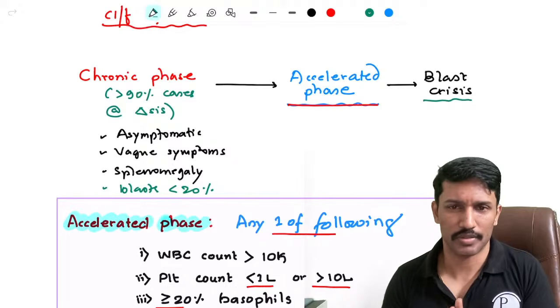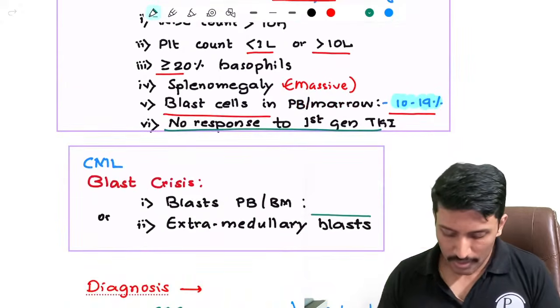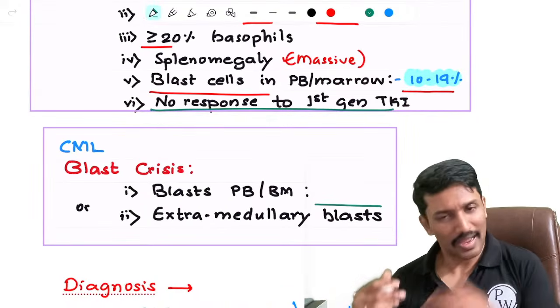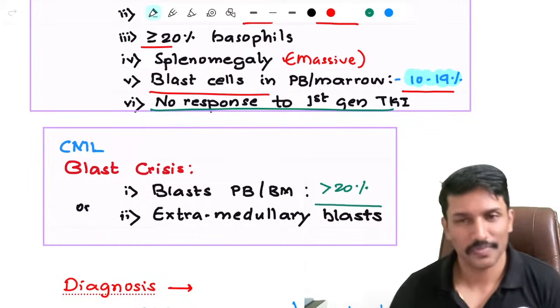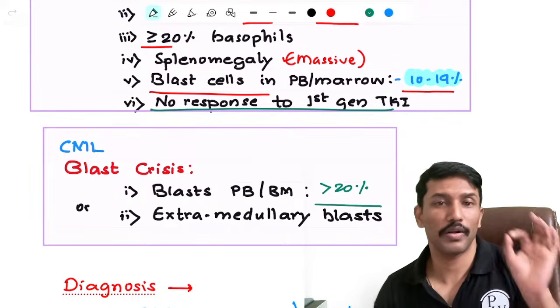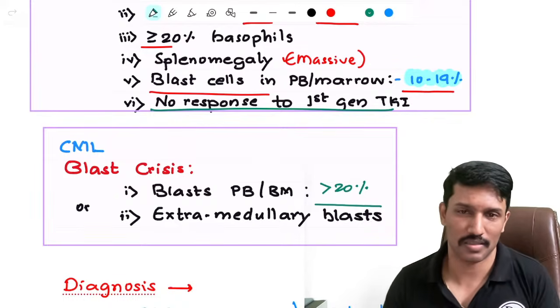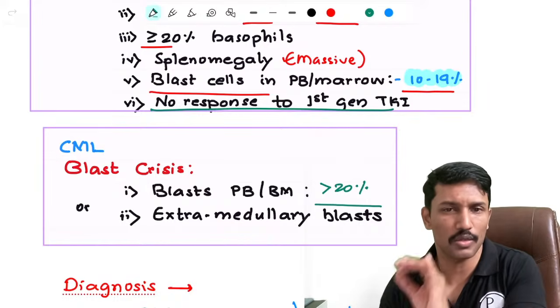CML less than 20%. But one day, if the blast either in the peripheral blood or bone marrow become more than 20%, that is similar to AML, right? Then we will call it as CML going into blast crisis. Indirectly, CML progressing into AML.